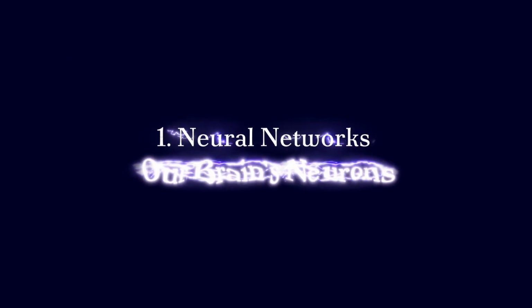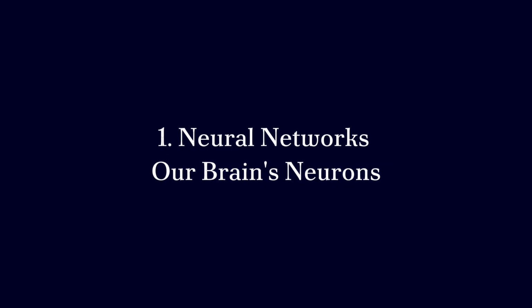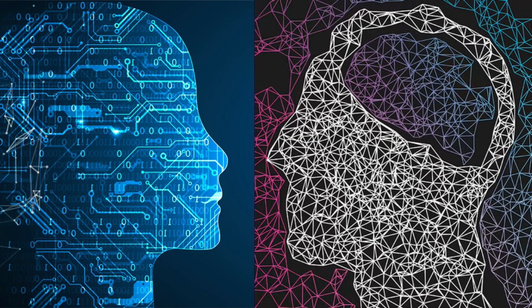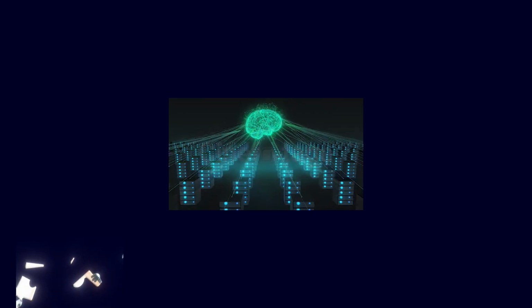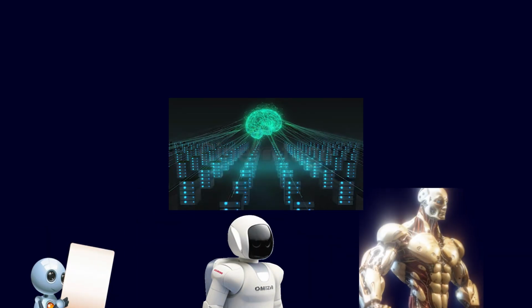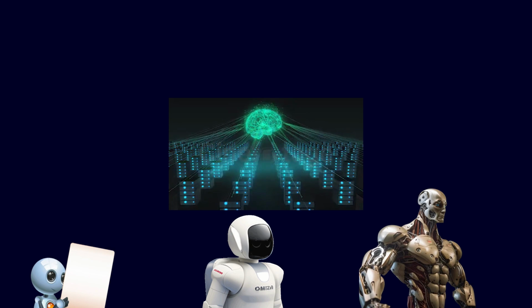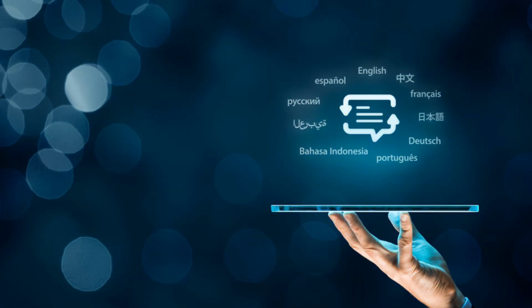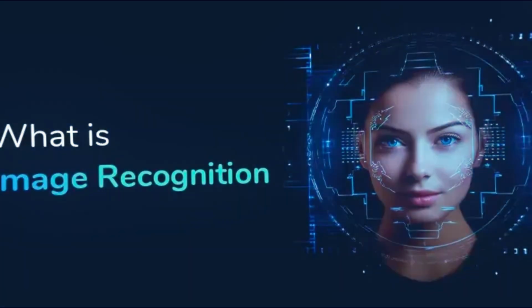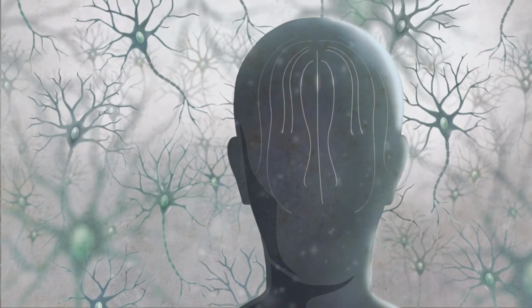1. Neural networks, our brain's neurons. Neural networks in machine learning mimic the human brain's neurons. Each artificial neuron processes data and passes it on, forming a network that enables the model to perform complex tasks, such as language translation or image recognition, much like our brain processes thoughts and perceptions.